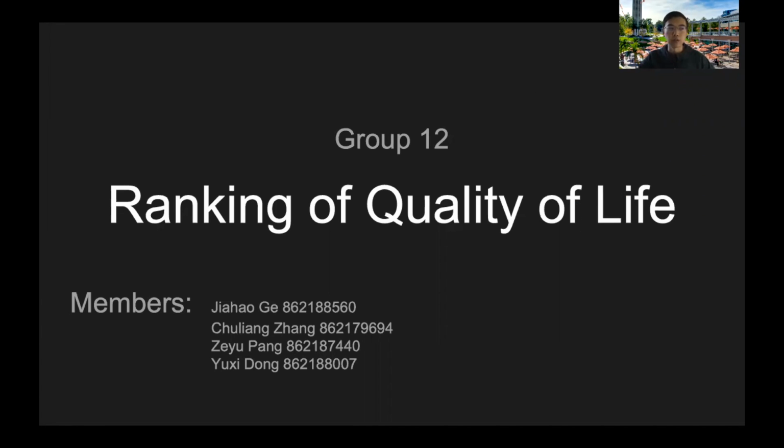Today I will introduce our group project. Our group project's name is Ranking of Quality of Life, which means that we will give a ranking of specific areas by using big data and spatial data. Our group number is 12, and my partners are Jiahao Ge, Chu Liangzhang, and Yu Xidong.